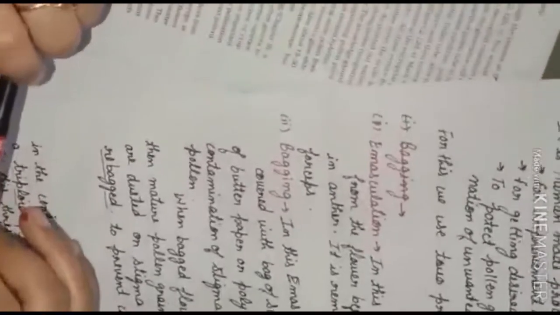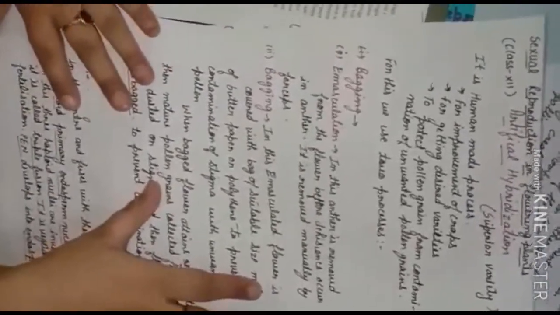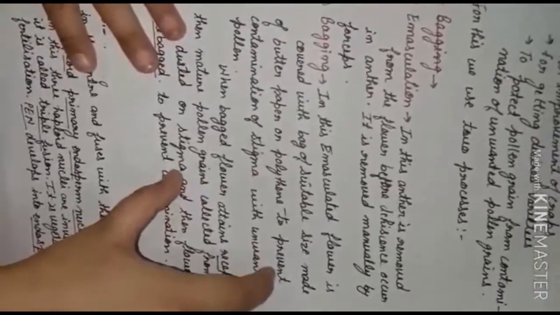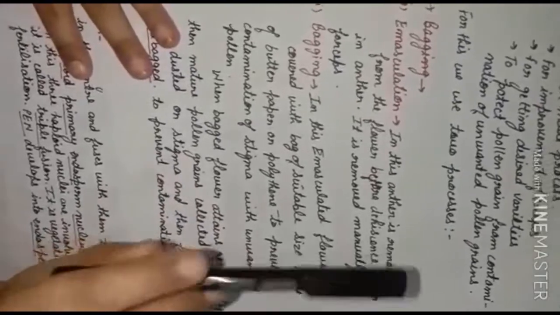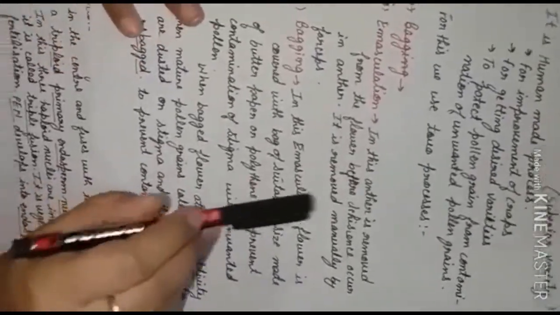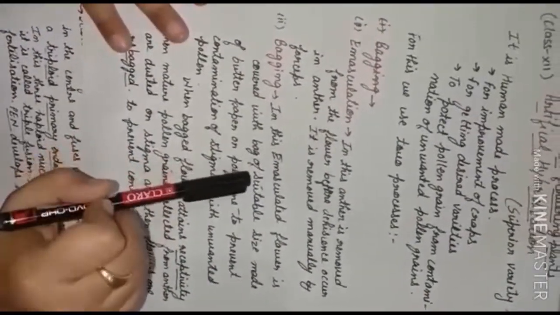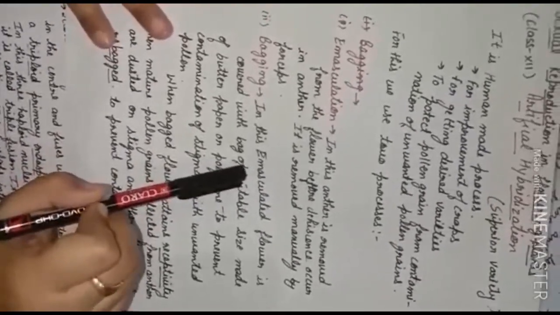For this we use two methods, two processes, which help us in artificial hybridization. The first process is emasculation. Emasculation applies when the flower is bisexual. Bisexual means the male and female parts are both present on the same flower. In that case there is a greater chance of self-pollination. To avoid self-pollination, with the help of forceps we